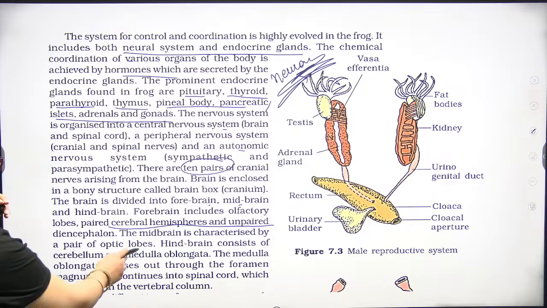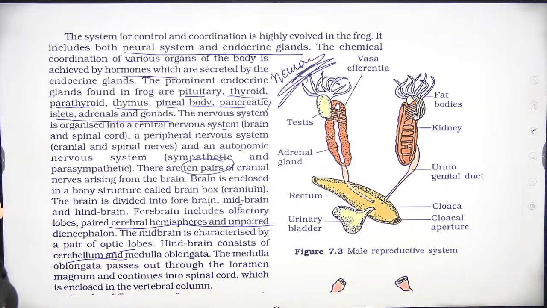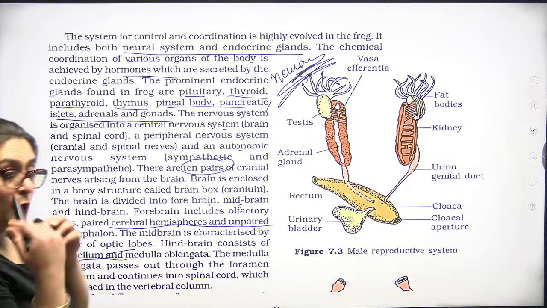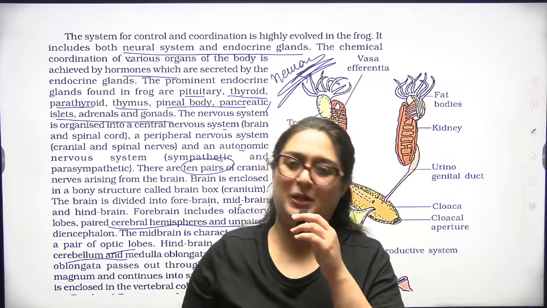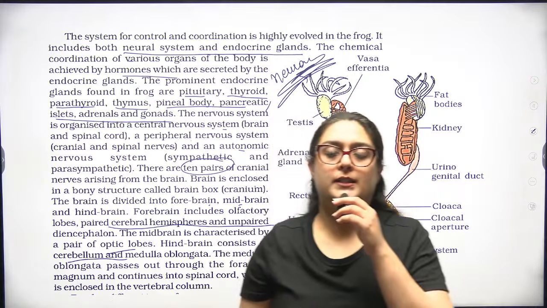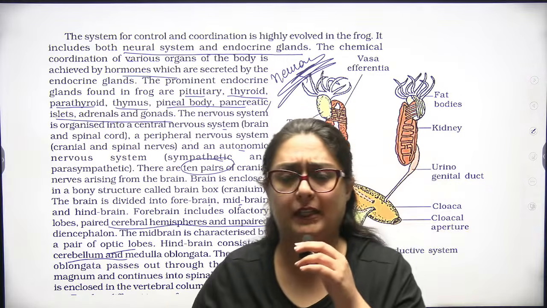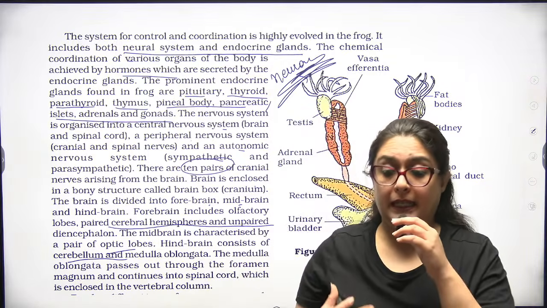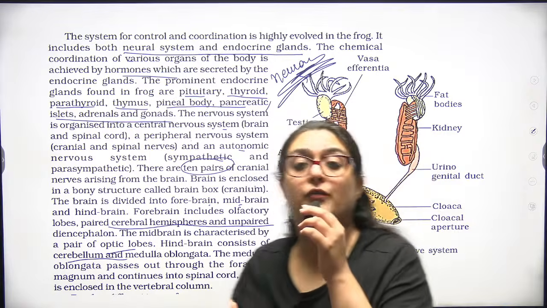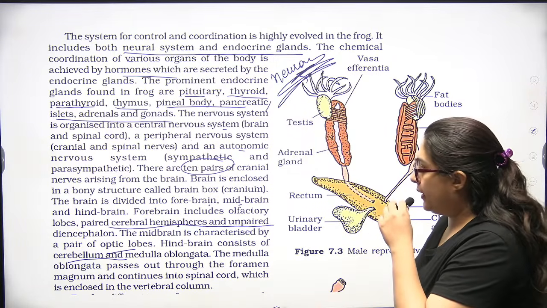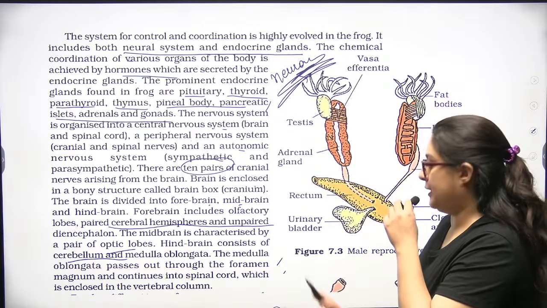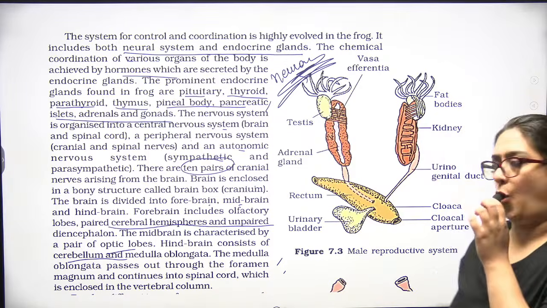Midbrain is composed of optic lobes. Hindbrain consists of cerebellum and medulla oblongata. In the human brain also, the hindbrain has cerebellum, pons, and medulla oblongata. Medulla oblongata contains the respiratory and cardiovascular centers. Medulla oblongata passes through foramen magnum and continues as the spinal cord.